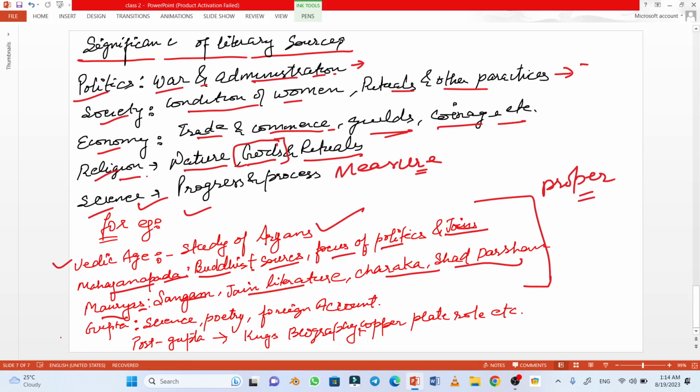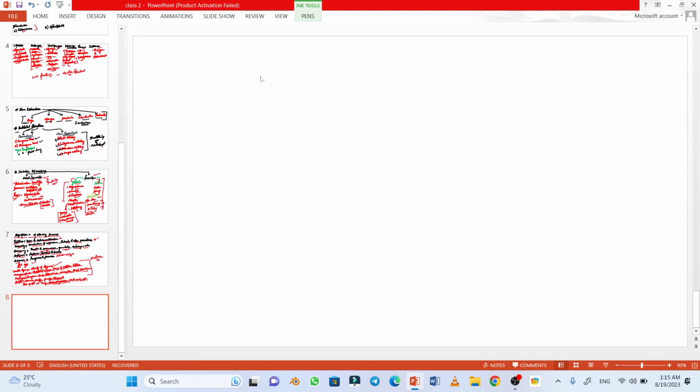Now, the Gupta period was mainly constructed from science and poetry books of that time and the foreign accounts. For the post-Gupta period, the kings' biographies and copper plate inscriptions played a very important role. Now let us look into the various archaeological sources.